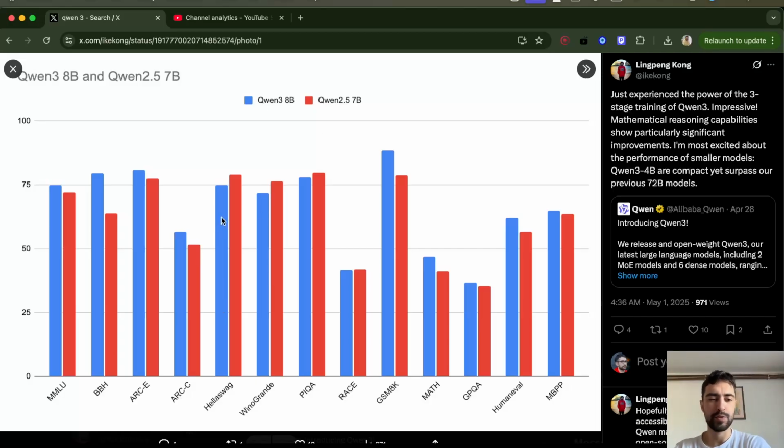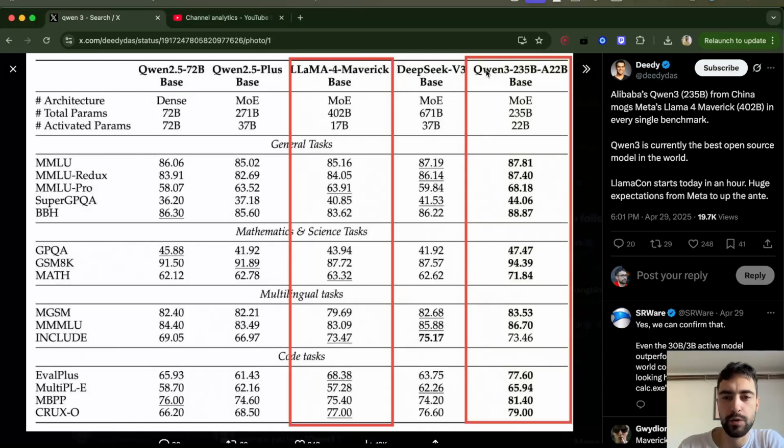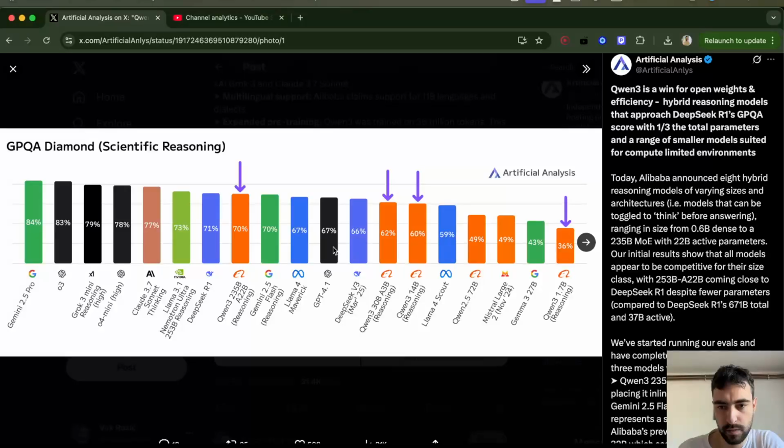Maybe because Swag is not so reasoning. Maybe Qwen 3 is better at reasoning and maths. I think Qwen 3 beats Llama 4 that's almost 2 times bigger in every single benchmark. Although it does have more active parameters here. But anyways, it shouldn't be beating in every single benchmark the 2 times bigger model.